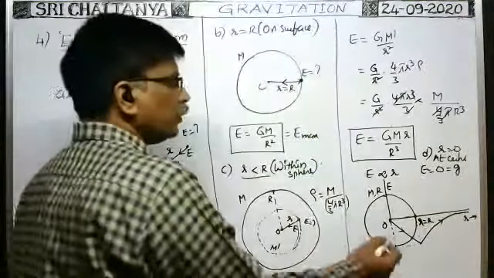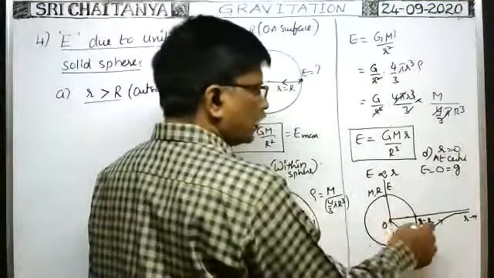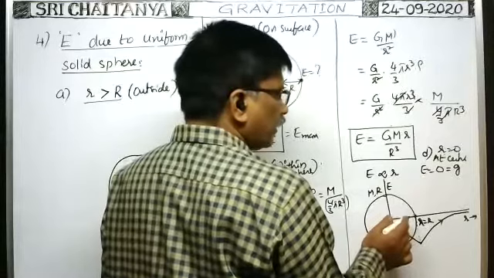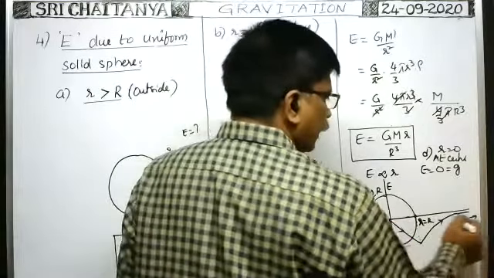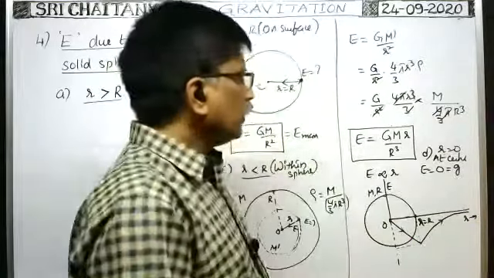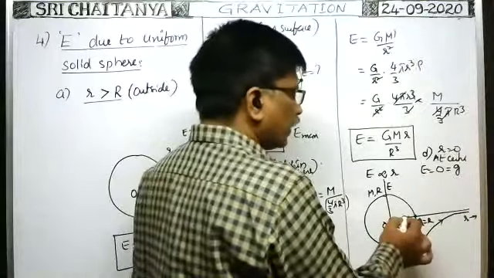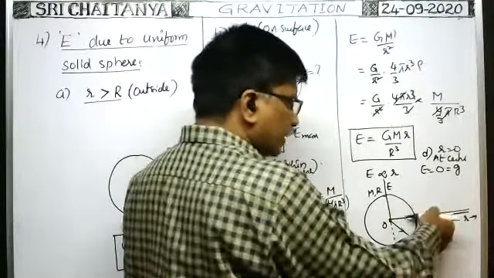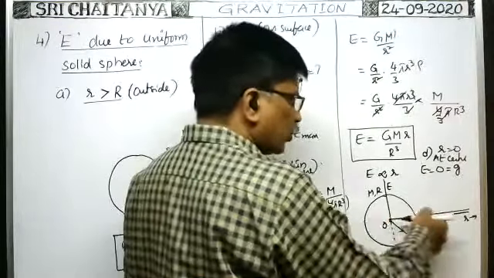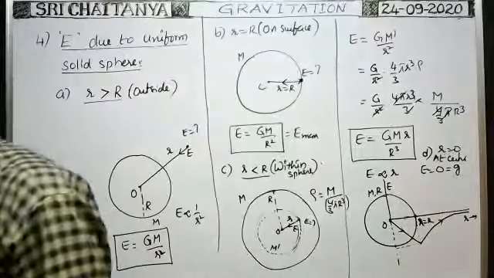Why the graph is negative: you see, this is a solid sphere and the center of the solid sphere coincides with the origin. The distance of the point where intensity is to be measured is taken along the x-axis. Suppose at this point you want to find the intensity, then the intensity is in this direction, towards the negative axis. That's why intensity is taken negative. If r is on this side, the intensity is in the opposite direction. I have taken the negative value because of that reason only. There is no other importance.